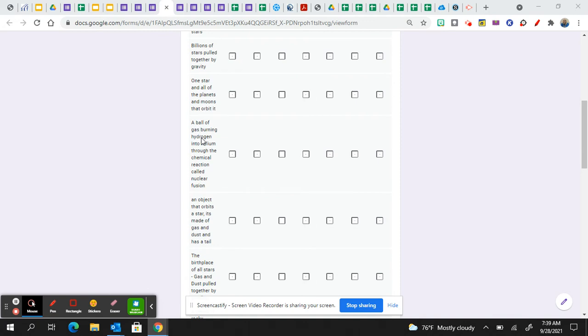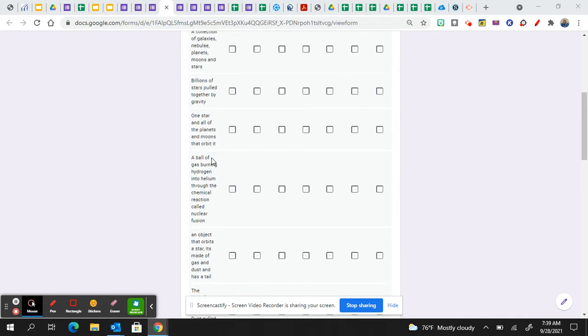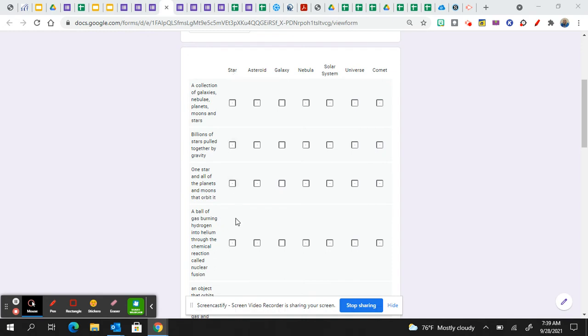A ball of gas burning hydrogen into helium through a chemical reaction called nuclear fusion. So, this is a nuclear reaction that's happening and it's turning hydrogen into helium. And so, that process, nuclear fusion, happens on the surface of our stars. So, the correct answer is star.